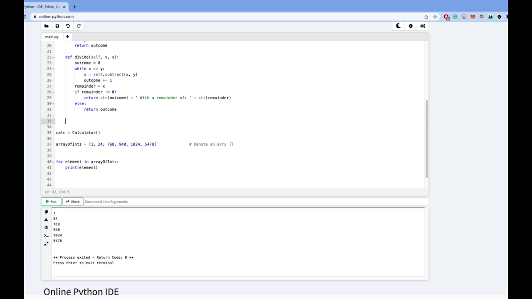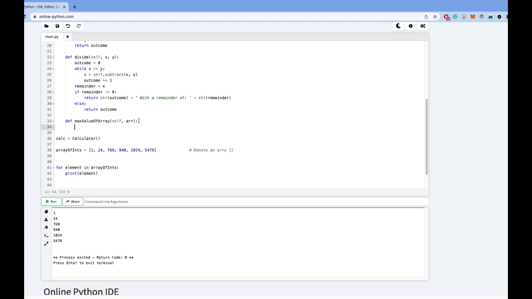So in our calculator class, we'll define a new function, max value of array. We'll give it self, and an array we'll denote as R. Now, let's keep track of the max. We need to set the max to start as a very, very low number, like negative a billion.